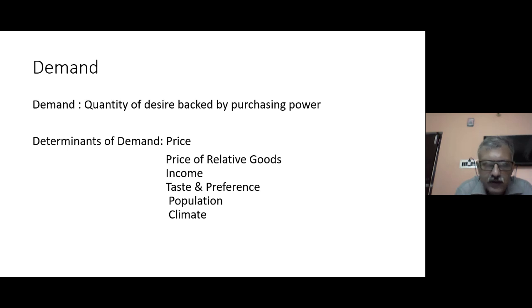So if the consumer does not have income, if the consumer does not have a surplus, if they do not have money in their pocket, can they really purchase those goods? And if they cannot purchase those goods, they do not have the ability of purchasing them, and the quantity which they aspire to purchase cannot be called demand. As the definition suggests, it's the quantity which is backed by purchasing power.